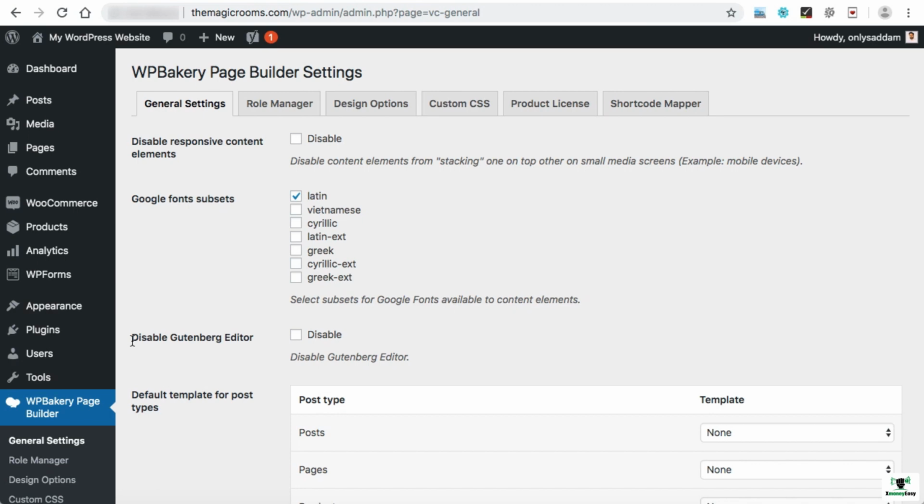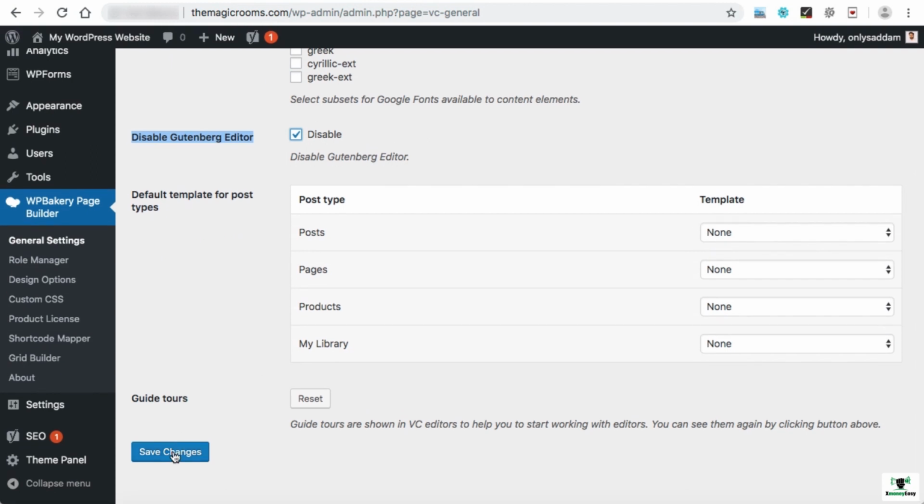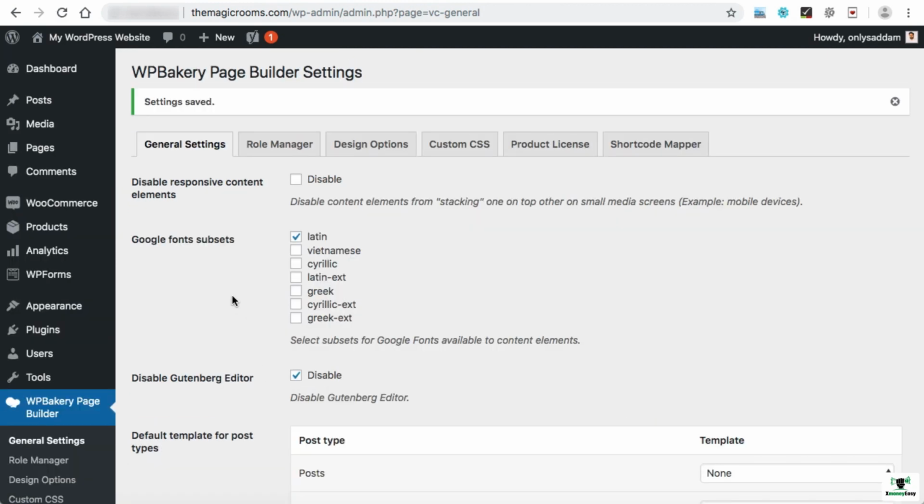Now here we can see the second option, Disable Gutenberg Editor. Just click on Disable, hover at the very bottom and click on Save Changes. So that's all you had to do to disable this page builder. Now, in order to create our home page, just hover on Pages and then click on Add New.